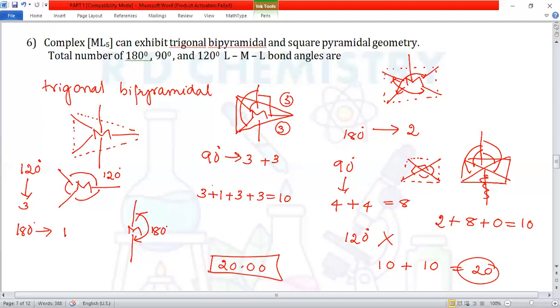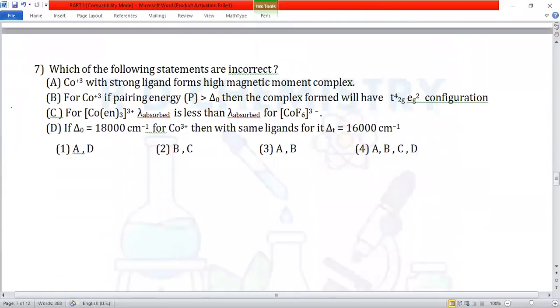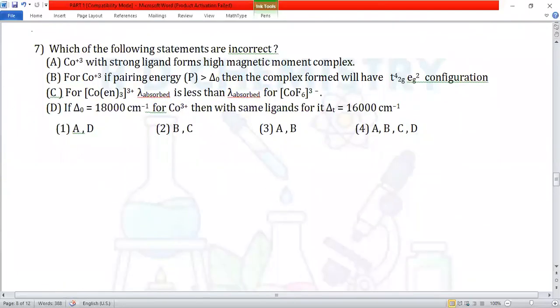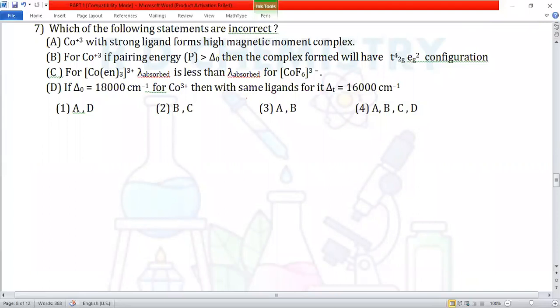We'll move on to question number 7. Which of the following statements is incorrect? Statement A, I'll explain statement A. Cobalt plus 3 with a strong ligand forms a high magnetic moment complex. Co, atomic number is 27. So it is 3d7 4s2.